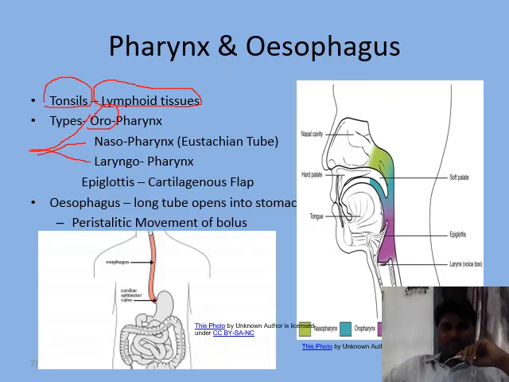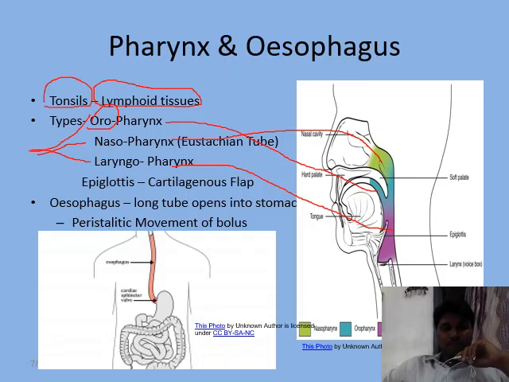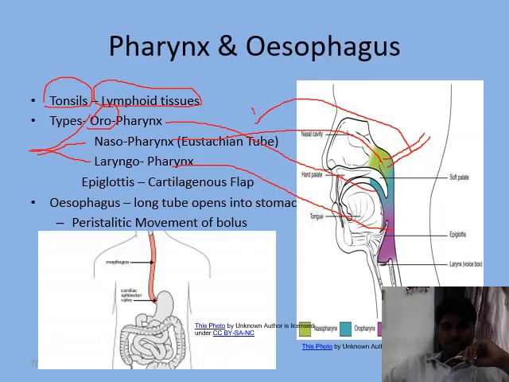Let's see, oropharynx is just behind the oral cavity here, and nasopharynx is behind the nasal cavity, and laryngopharynx at the junction of larynx. So this nasopharynx is connected to the middle ear with the help of a tubular structure, and this is called eustachian tube. So eustachian tube basically connects the nasopharynx to the middle ear.